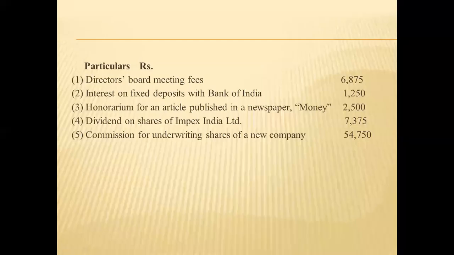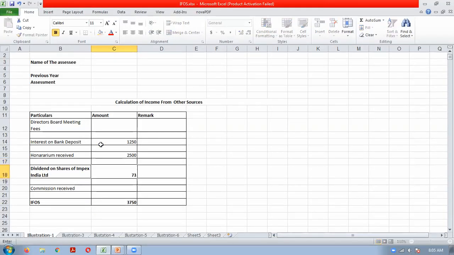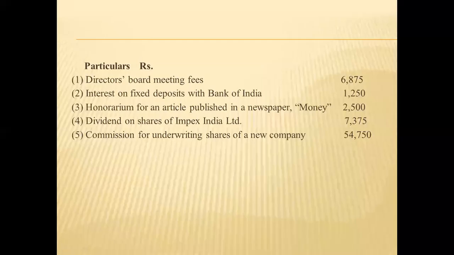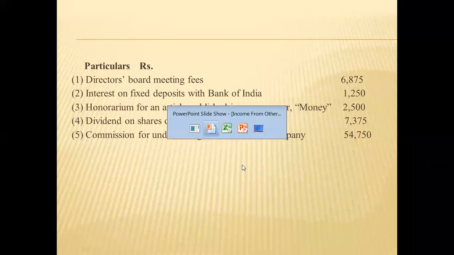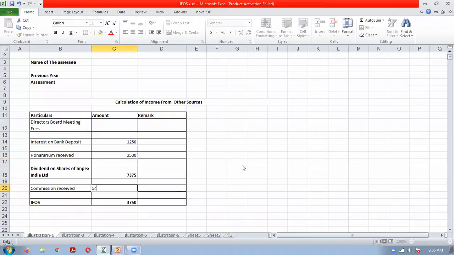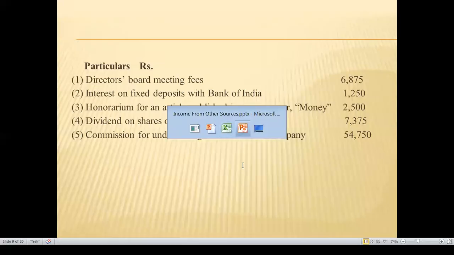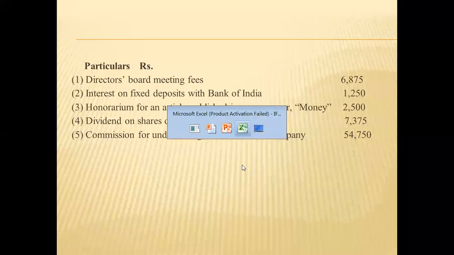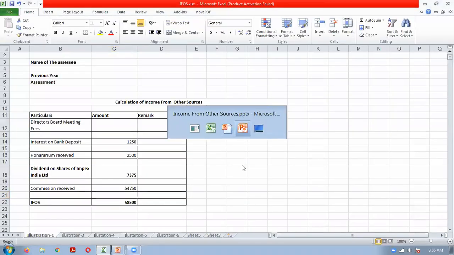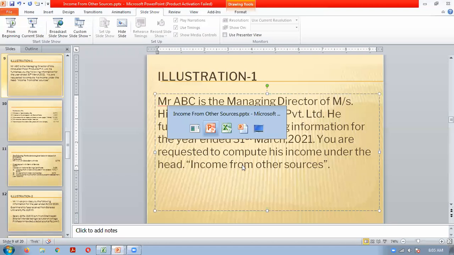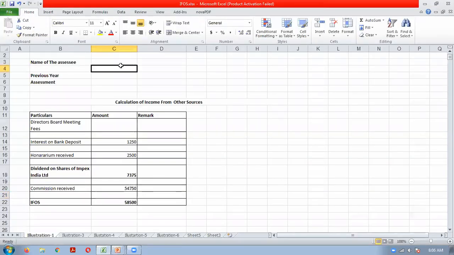Dividend from an Indian company is taxable from the current year, fully taxable from 21-22. We have understood this in the last class also. And commission will be taxable under income from other sources. So name of the person, Mr. ABC.